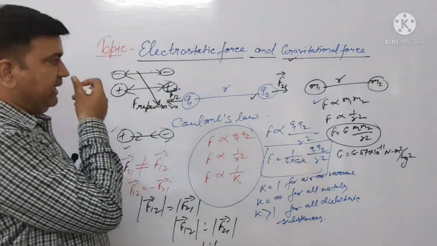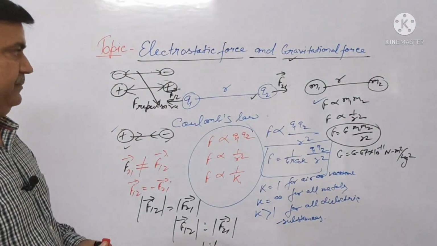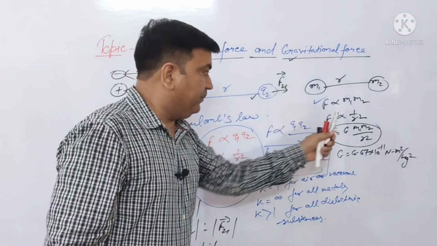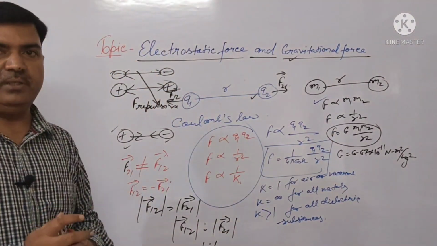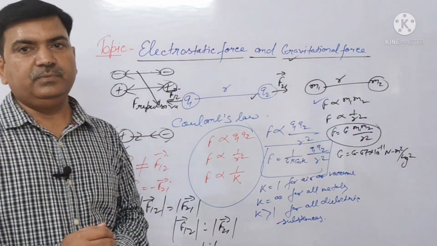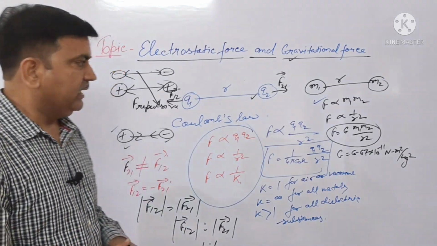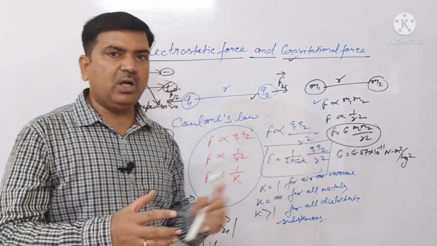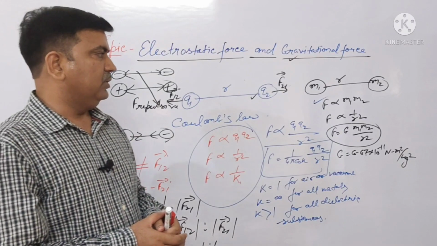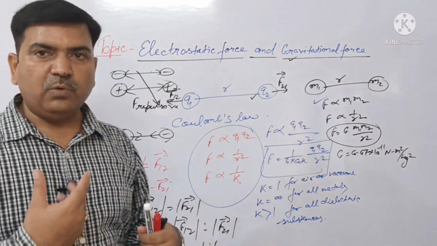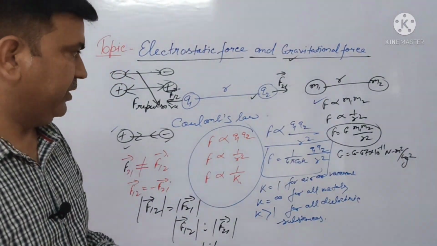Another relation between the electrostatic force and the gravitational force: if the distance is reduced to half, what is the effect? If the distance is reduced to half, that is r/2, then the force becomes 4 times, because it is inversely proportional to the square of the distance.